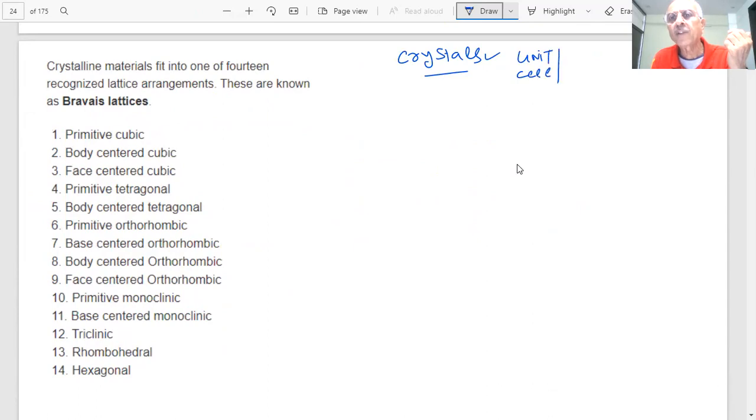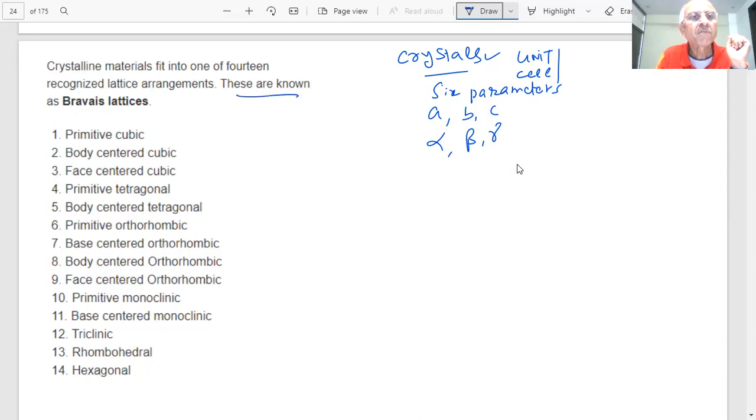And a unit cell has six parameters: A, B, C, and three angles, alpha, beta, and gamma. If we give the values of these, along with the centered unit cells, every crystal fits into one of the 14 recognized lattice arrangements. They are called Bravais lattices.